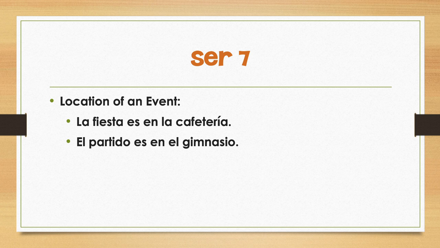The party that's at your house, the fact that it's at your house is a definitive part of what that party is. If your teacher has it at their house, they're not going to have the same food, they're not going to have the same activities, they're not going to invite the same people, and so the party itself has definitively changed. So for that reason, the location of an event uses ser because it's a definitive part of what it is. So I could say, for example, la fiesta es en la cafetería, or el partido es en el gimnasio.